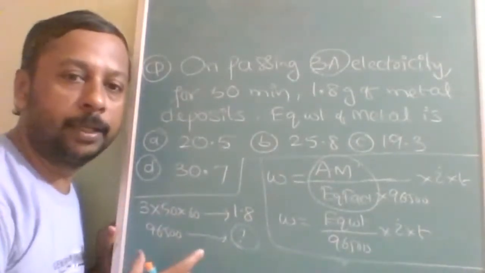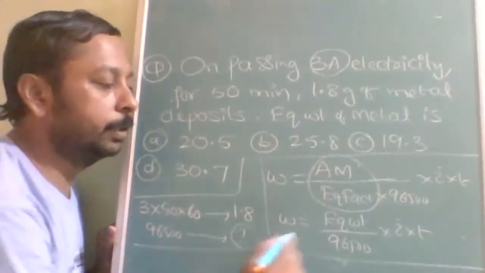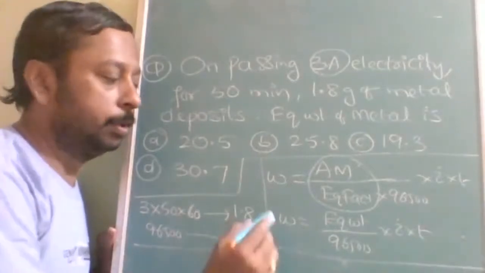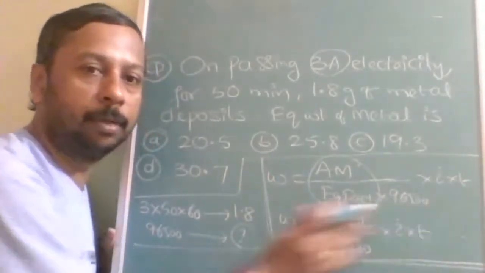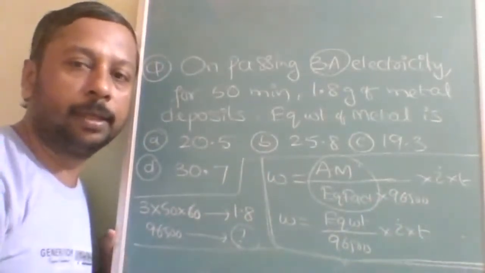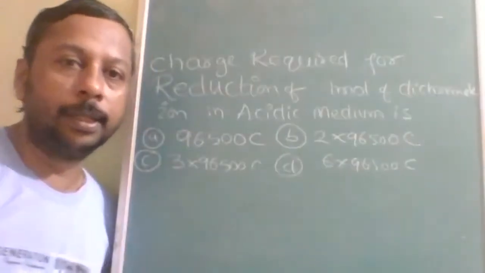Both methods I am telling you: the unofficial fast method, and the official correct but slow method. Is this understood? Those who are interested in the formula method can use this formula. Those who are interested in the shortcut method, this is the shortcut without formula method. Okay, note down this. See here.